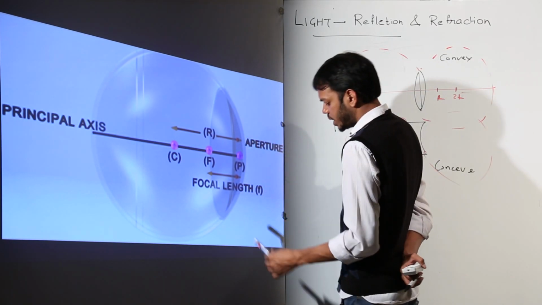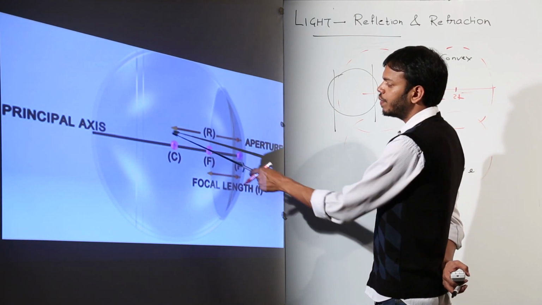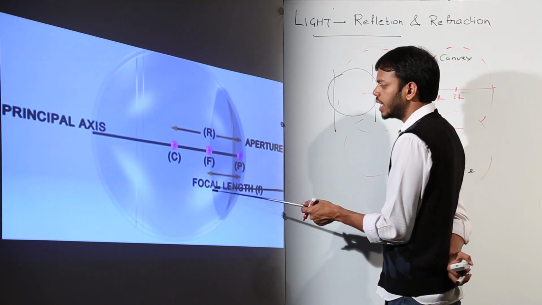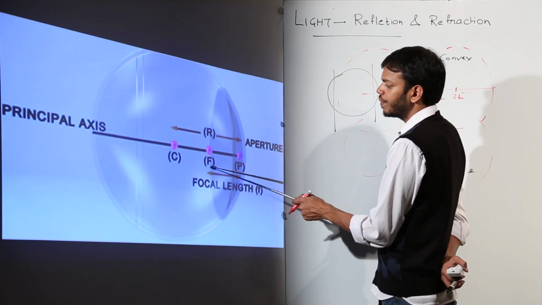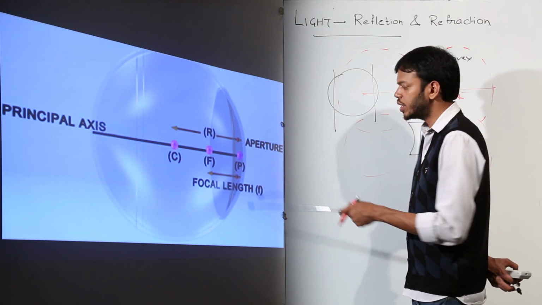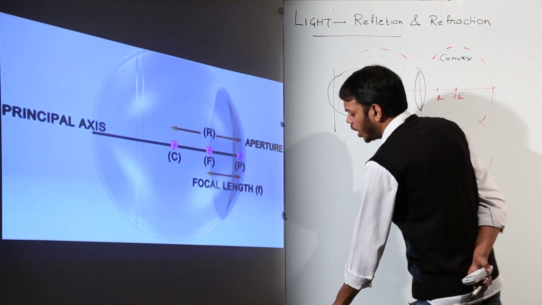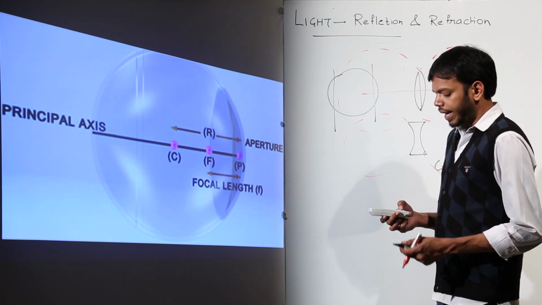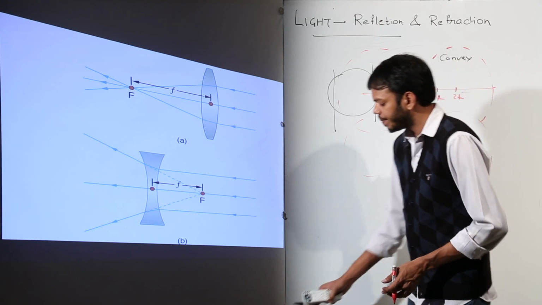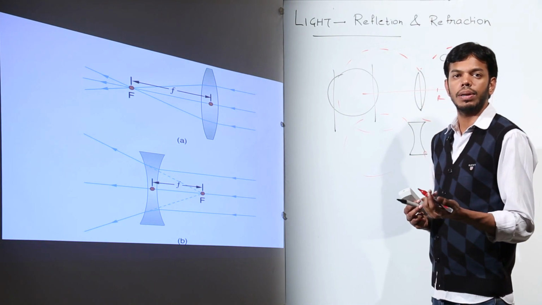Second, the complete center of the sphere is the center of curvature, which is the radius of curvature as well. Half of it is the focal length, that means this is f, this is 2f. If we join all these main points, the pole, focus and center of curvature, it will be called the principal axis, right?